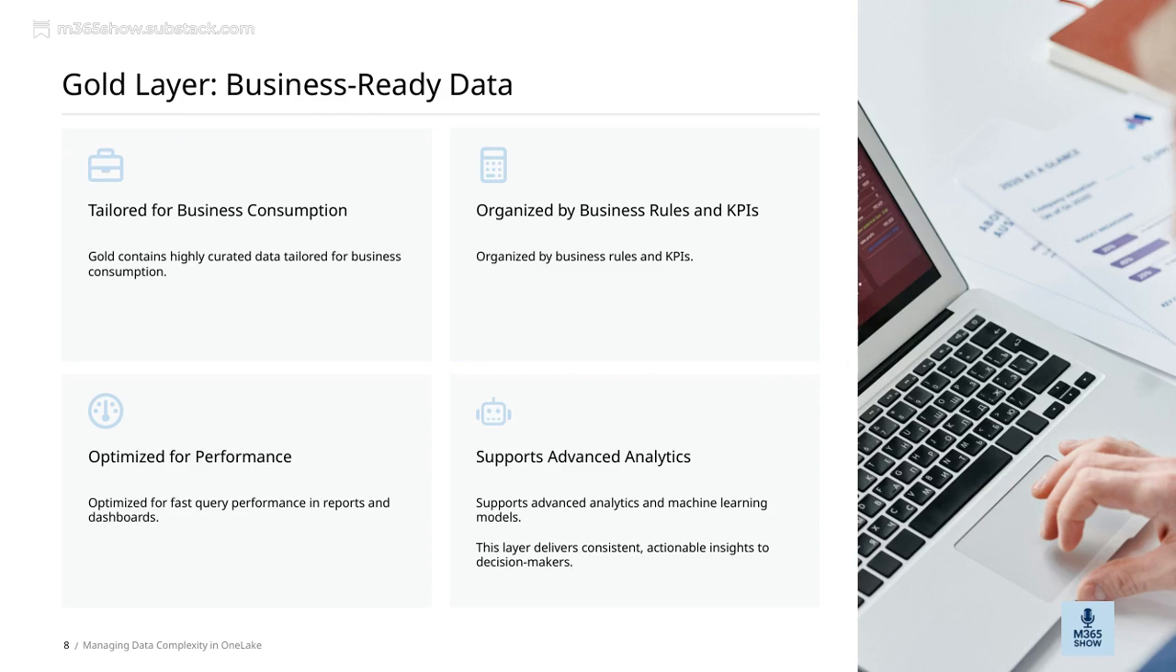When we say it supports advanced analytics, it's optimized for fast query performance, especially when generating reports and dashboards. Speed is key here, so users can explore data quickly without delays. The data in the gold layer is organized by business rules and KPIs, making it highly relevant to our specific objectives. It's curated carefully to ensure that what we're working with is accurate and meaningful. This tailored approach means the data is suited specifically for business consumption, enabling us to make smarter, faster decisions that align with our strategic goals.